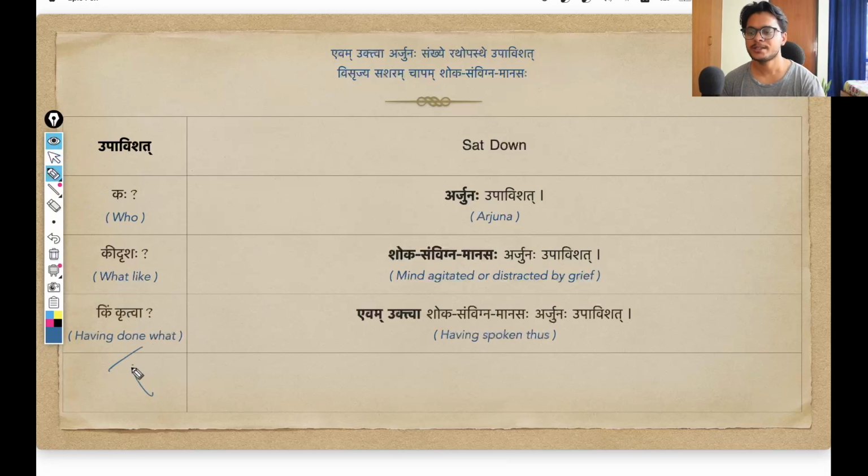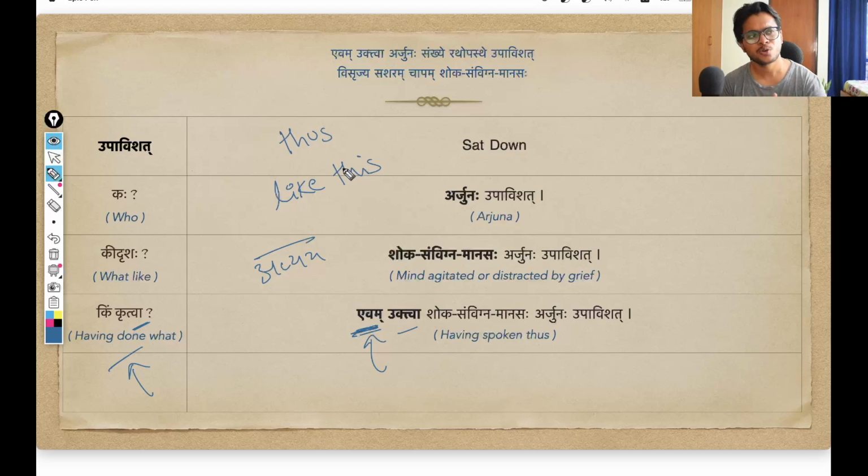Now the question is Kim Kritva. Kritva is after doing, having done. So Kim Kritva, having done what? After doing what, Arjuna sat down? So Evam uktva. That is the response we get from the shloka. Evam is an avyay. And evam means like this, or you can also think of it as thus. In Hindi we say aisa. Aisa bolkar. Having spoken thus, having spoken like this. In that sense, evam.